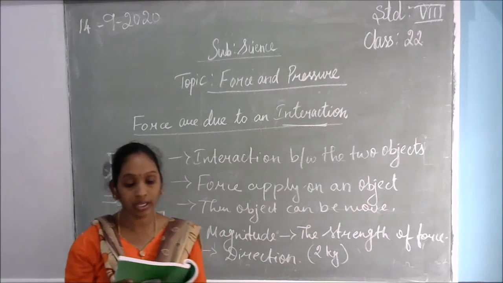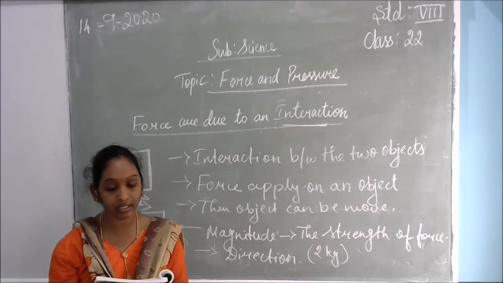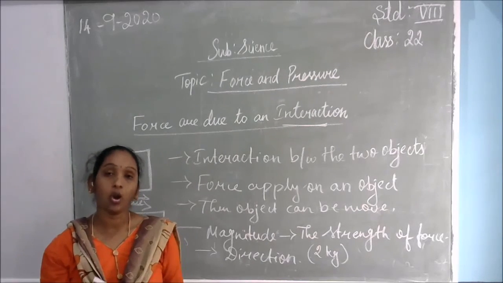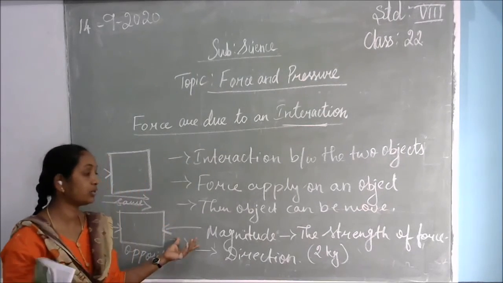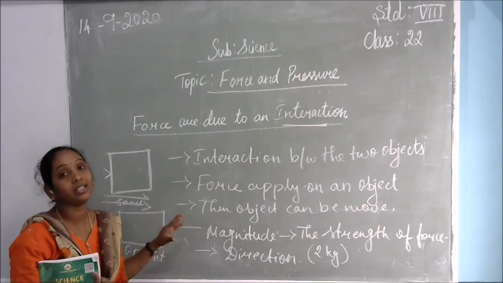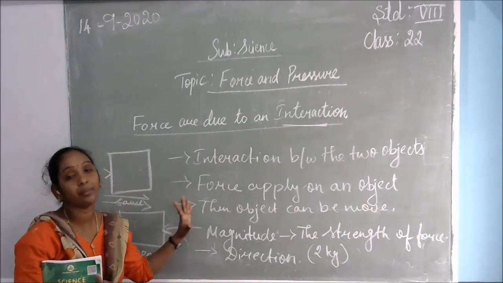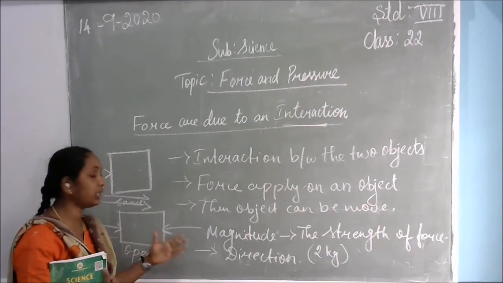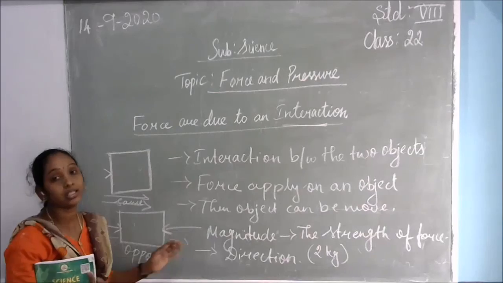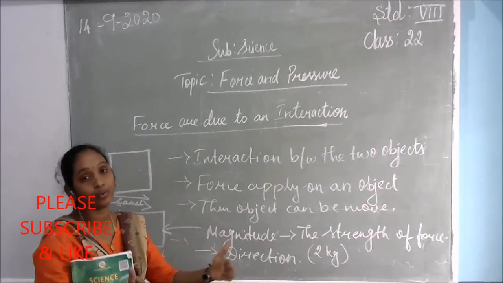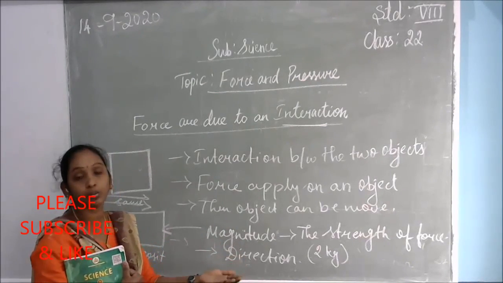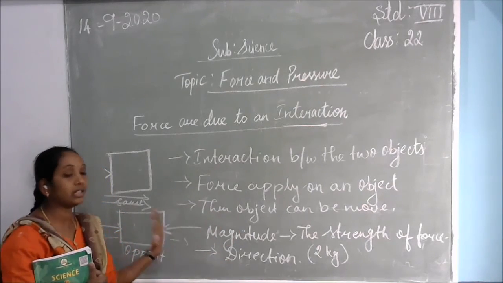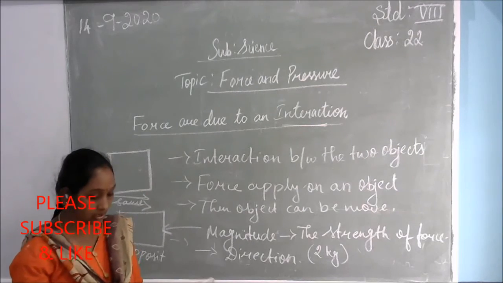In general, more than one force may be acting on an object. However, the effect on the object is due to the net force acting on it. How much force will apply on the object also matters. If the object gets enough force, then only the object will be able to move. But if the forces are from opposite sides, the object definitely cannot move, because from both sides it is getting equal force. Then how can it move? Definitely it cannot move. That means from both sides it is getting equal forces upon the object.